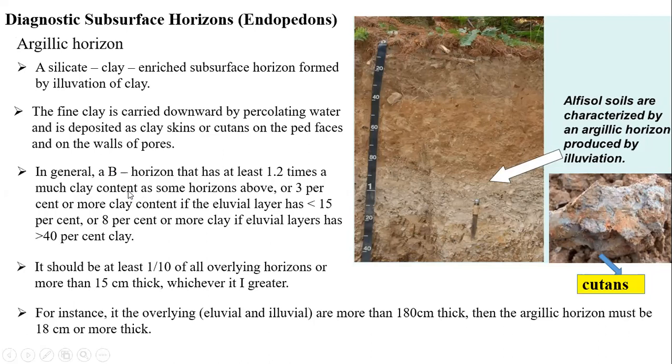Naturally, it should be more than 1/10 of the overall horizons, or more than 15 centimeters thick. You can see almost it is near to 15 centimeters thickness. For instance, if it is overlying an eluvial layer of more than 180 centimeters, then the argillic must be 18 centimeters. Overall, students, the argillic thickness will be around 15 to 18 centimeters. Mostly this is formed due to the process of illuviation from the above layers.